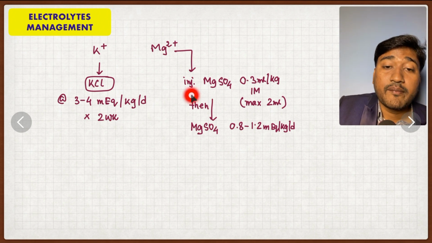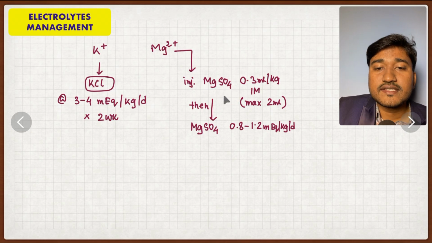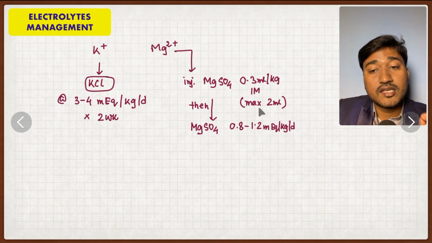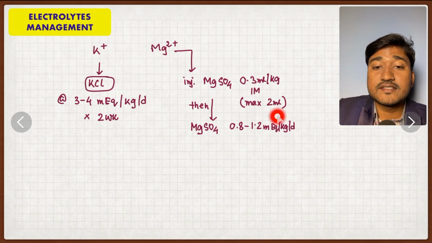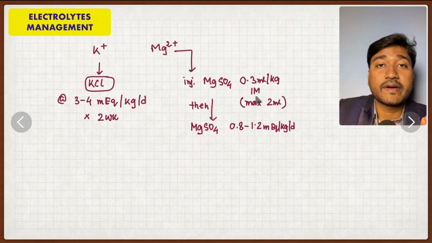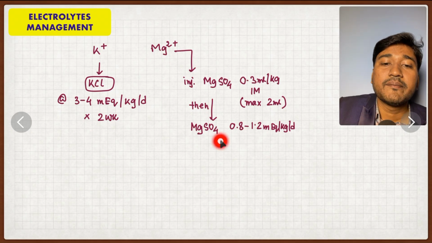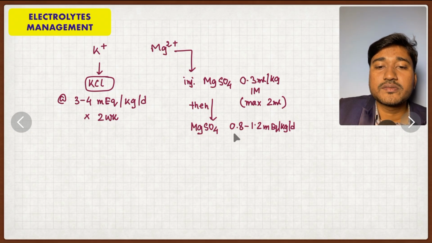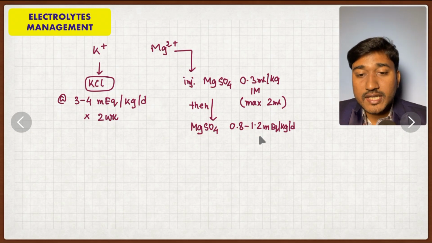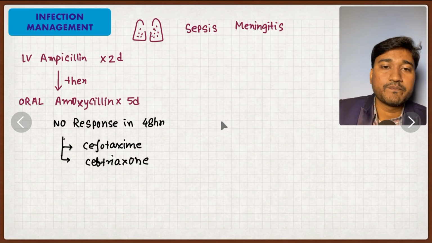Okay. Magnesium sulfate, MgSO4 injection, usually given IM, very important. This is important, it is given IM. The dose is 0.3 ml per kg, maximum 2 ml IM. Then maintenance for MgSO4 is 0.8 to 1.2 milliequivalent per kg per day. Okay.